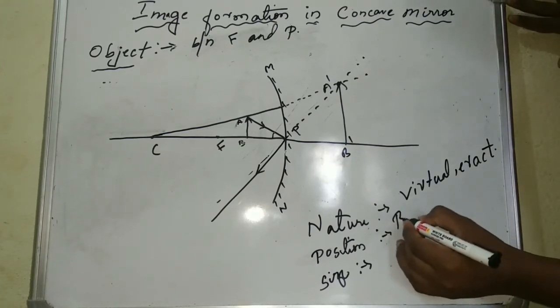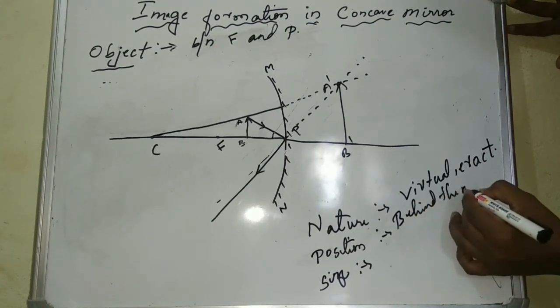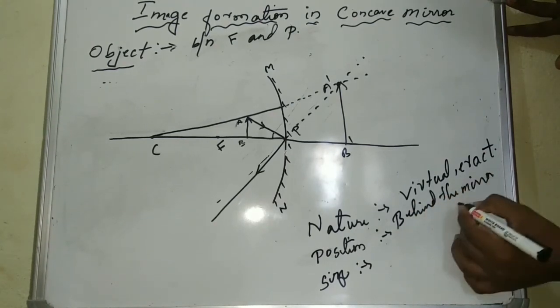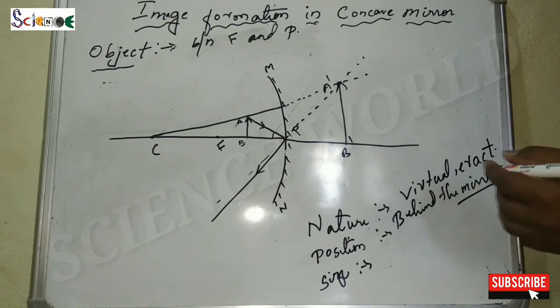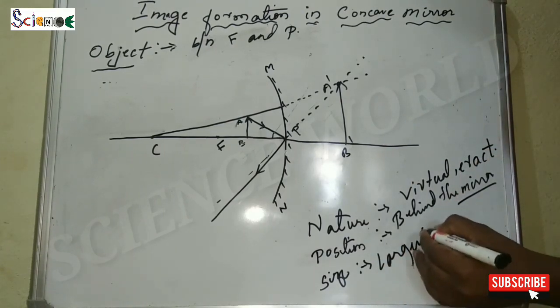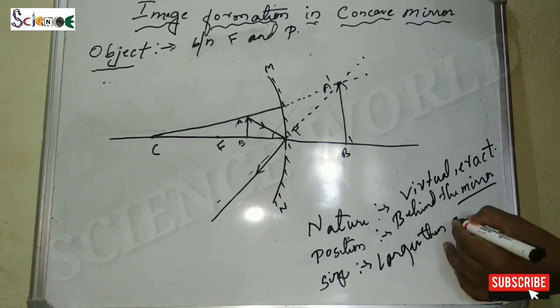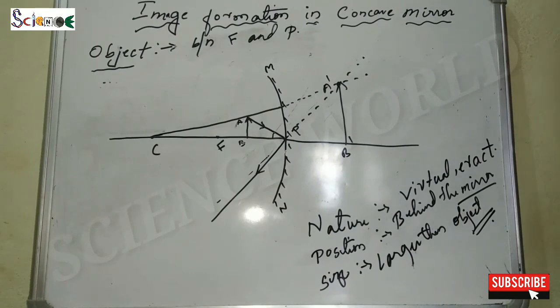That is behind the mirror. Now what is the size of the image? That is larger than the object. Thank you.